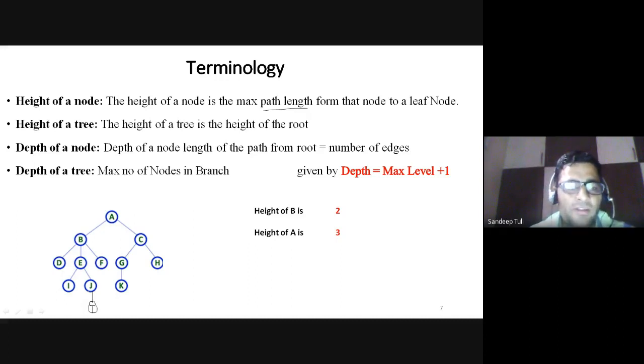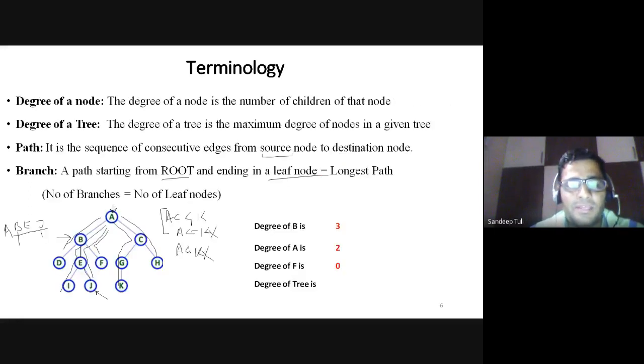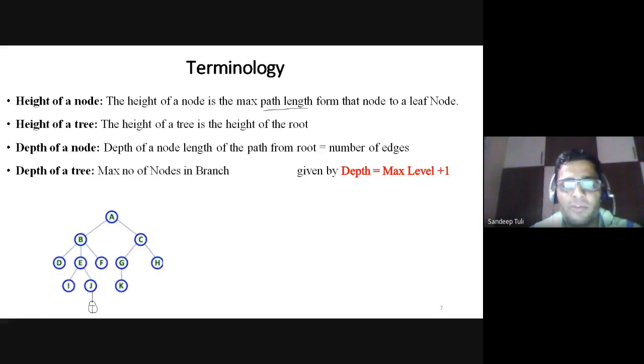So now the height of the tree will also be defined in this way. Height of the tree is the height of the root. So height of the tree will be in this case 3. So in the case of height we need to be careful. The height of the tree will always be the height of the root node. But in the previous slide we have seen that the degree of the tree will not necessarily be the degree of the root node. Is it okay? So be careful while you are trying to find out this type of calculation. Now depth of a node.